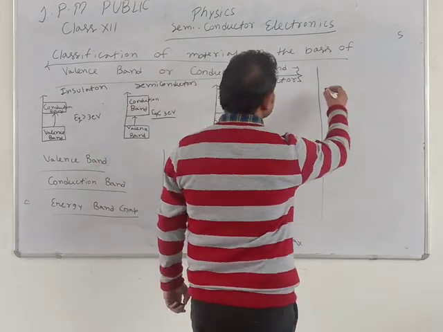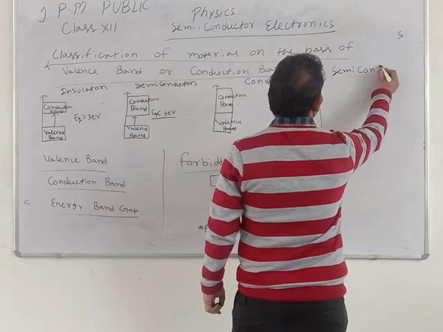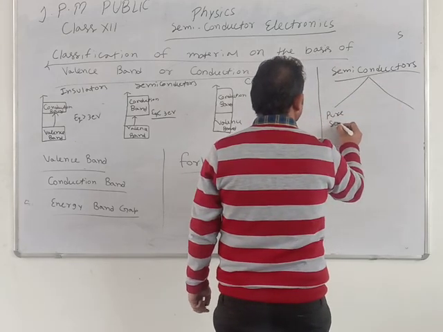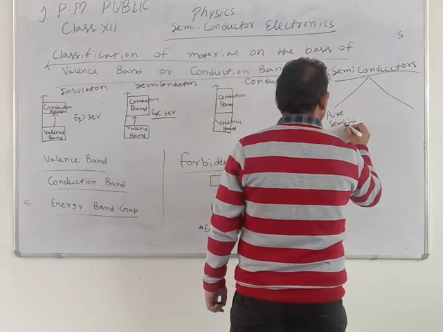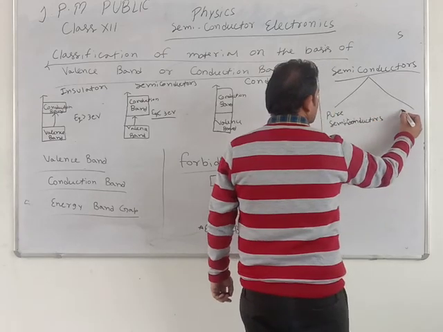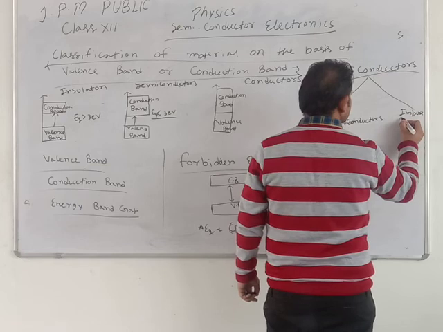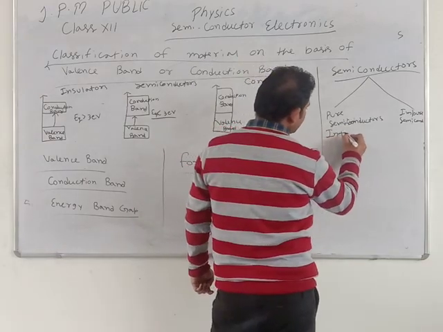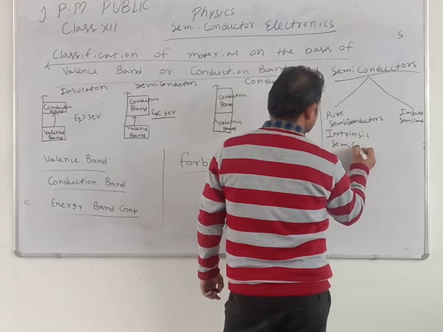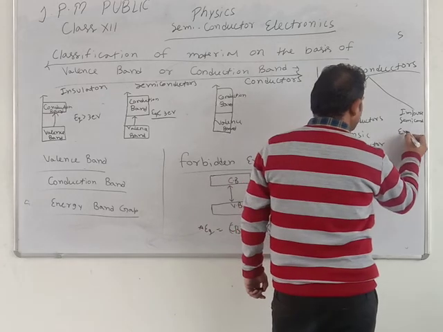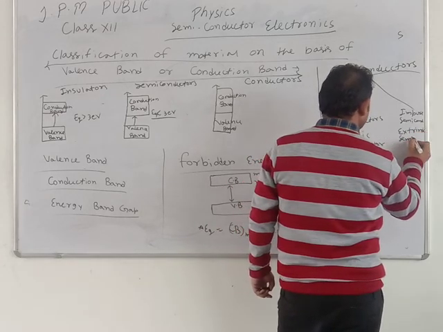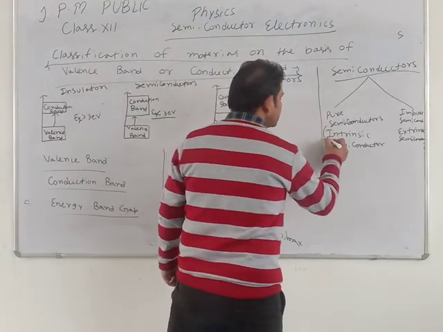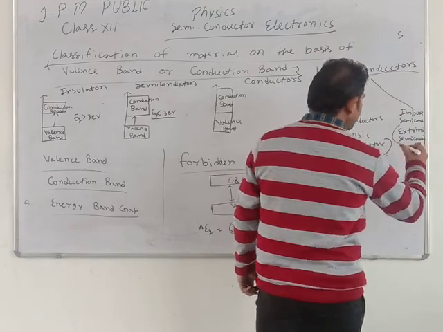Next is semiconductor. Semiconductors are of two types: pure semiconductor, whose other name is intrinsic semiconductor, and impure semiconductor, whose other name is extrinsic semiconductor. Students, pure semiconductor is also called intrinsic semiconductor, and impure semiconductor is also called extrinsic semiconductor.